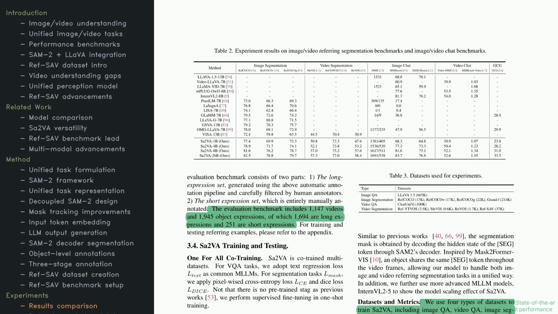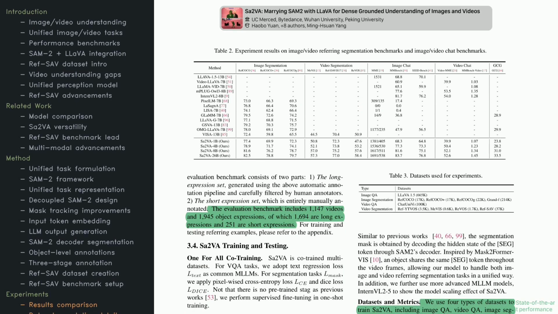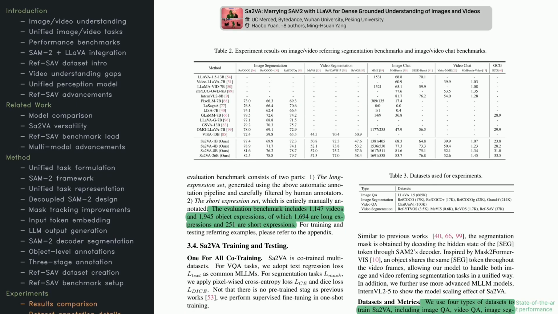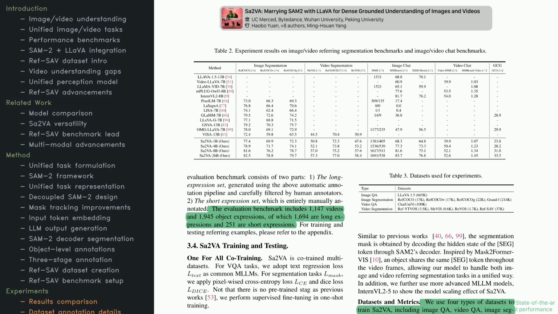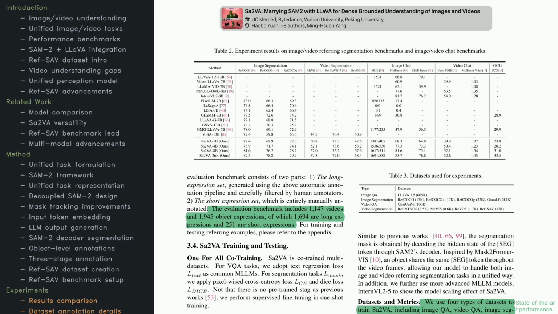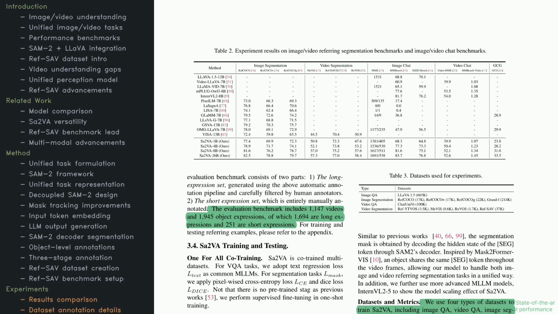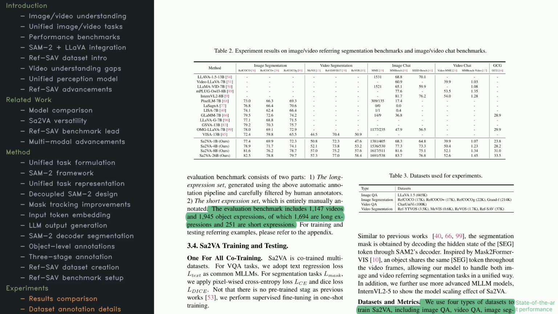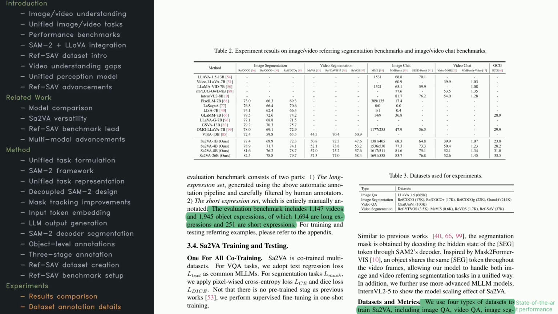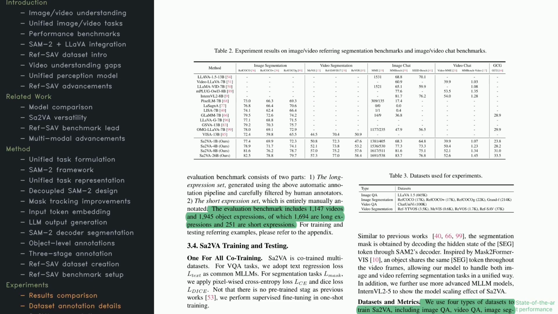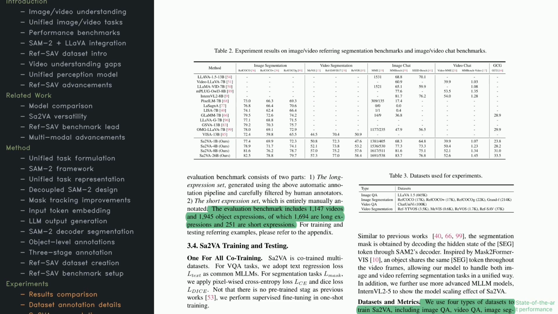Let's check out some experimental results now. If you look at the table here, you'll see how Sa2VA measures up in tasks like image and video segmentation, image chat, video chat, and more. They split the dataset into a long expression set and a short expression set. The long expression set is automatically annotated, while the short expression set is manually curated. This gives a good balance between variety and accuracy.